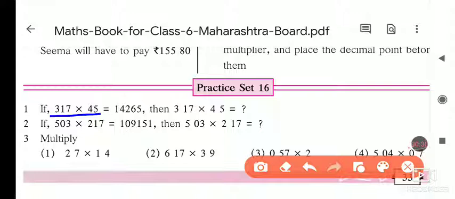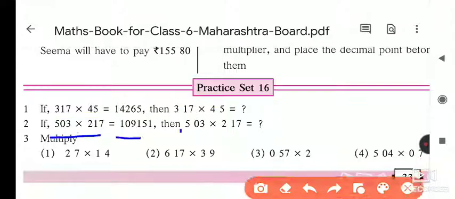317 into 45. 317 into 45 is equal to 14,265. Then 3.17, here there is a point, 3.17 into 4.5 is equal to what? So if such a type of question comes in the exam, what do we have to do here? We have to just simply,